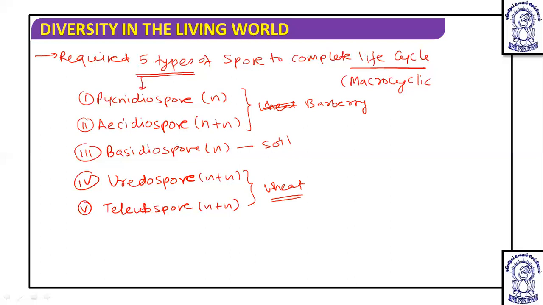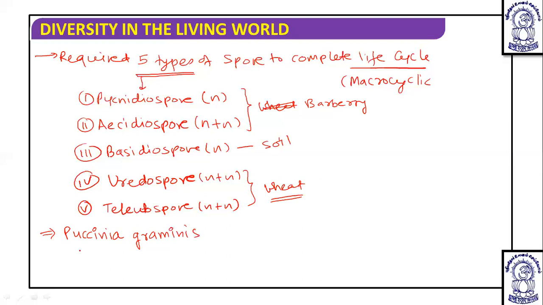So this is a somewhat more detailed thing. Just remember which are the N plus and which are N, then it is more than enough. No need to go into further detail. Now, there are different species of Puccinia which cause rust in wheat. In this, we will talk about some of the species. One species is Puccinia graminis.